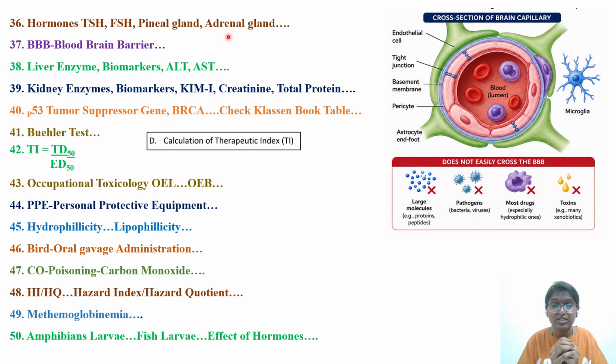That suppressor gene is there, no? P53 suppressor gene or BRCA. So, there is one table. I will try to give that in one of my videos. I have already kept that table. What are the genes which are responsible for this tumor suppression?